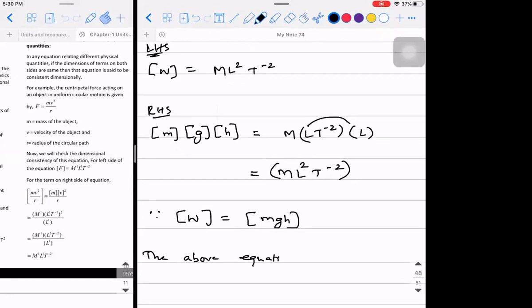The above equation is dimensionally consistent. Is it clear? Yes, sir. So this is how you verify. Okay.